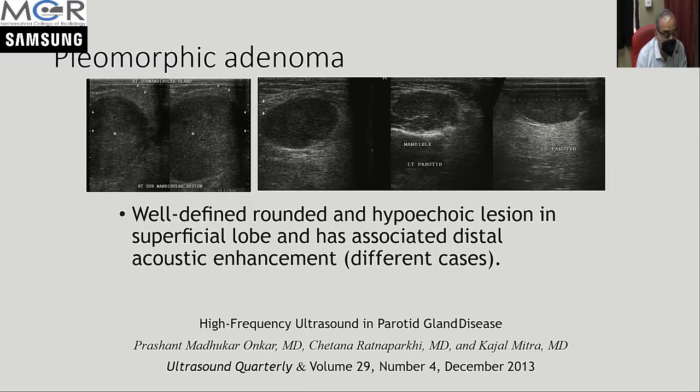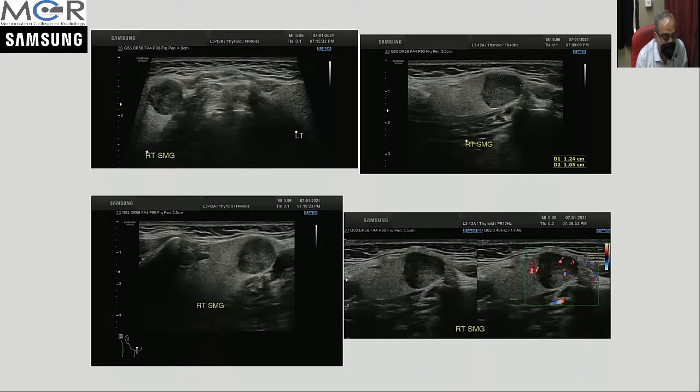These are multiple cases showing adenomas of varying size and shape, with little lobulations and posterior acoustic enhancement. You can get cystic areas well within. Adenomas are common in both glands. This is an example of a submandibular adenoma, a very well defined solid lesion. The patient had swelling for almost 1 year. They grow slowly, and you can see some heterogeneity in the lesion and minimal vascularity there.